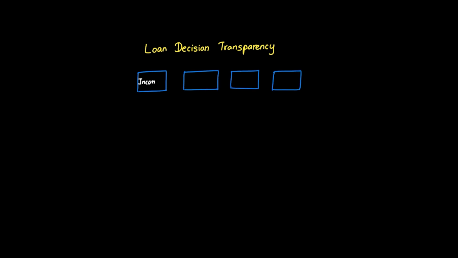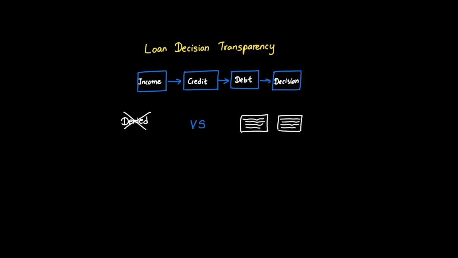Financial institutions need AI that can explain loan decisions transparently, and chain of thought prompting delivers exactly that capability. This technique makes the AI articulate its reasoning step by step, creating an audit trail of logic that applicants can understand. Imagine the difference between a loan officer saying denied versus explaining your debt-to-income ratio of 40% exceeds our 35% threshold, but improving it by paying down credit cards could qualify you.